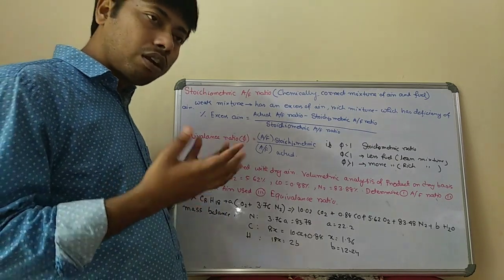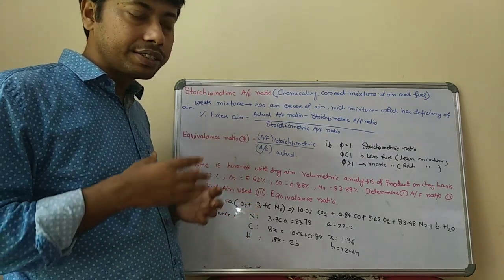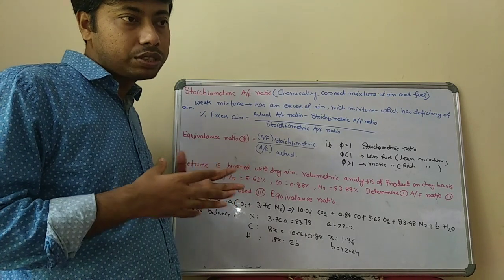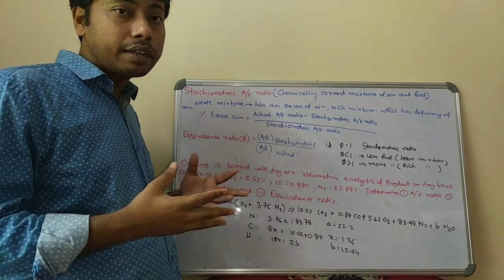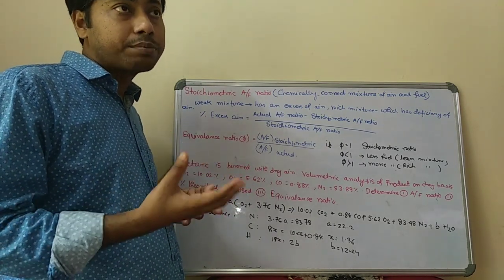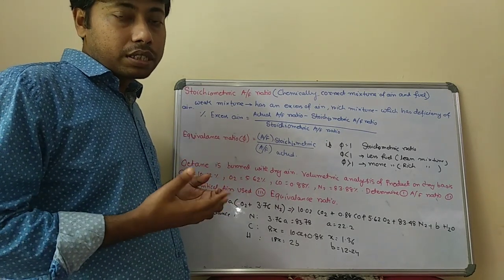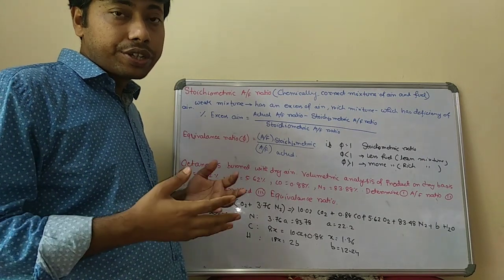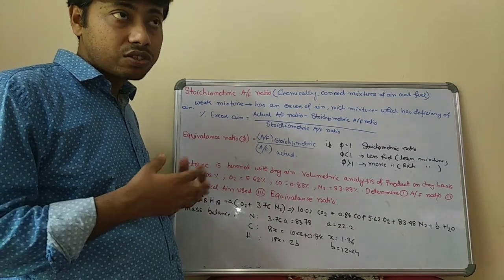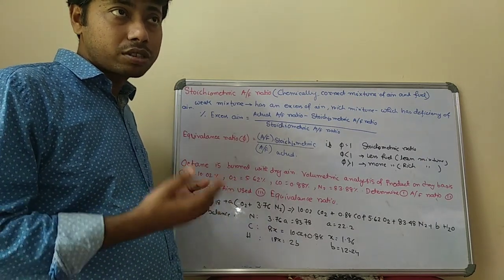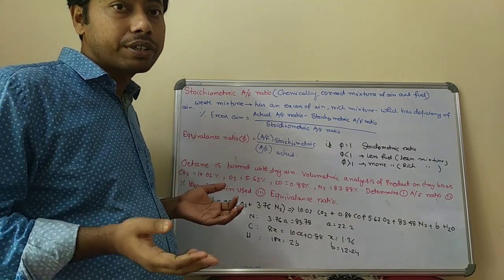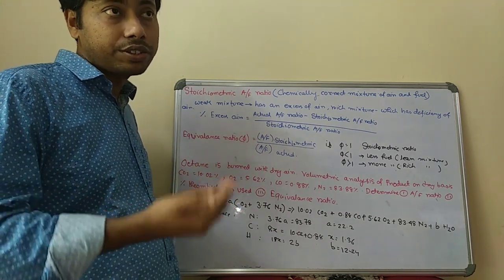Okay. Now, we already discussed theoretical and excess air. Theoretical air is the amount of air, the oxygen present in it, which is basically used for complete combustion. That is called theoretical air. In practice, that is not possible, because complete combustion requires air greater than the theoretical air.